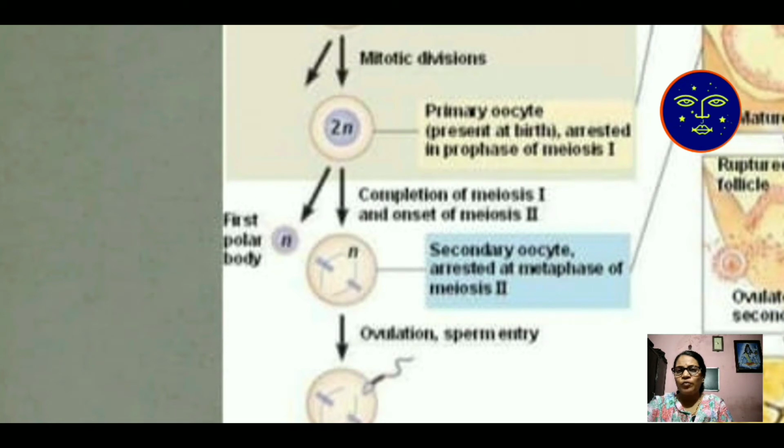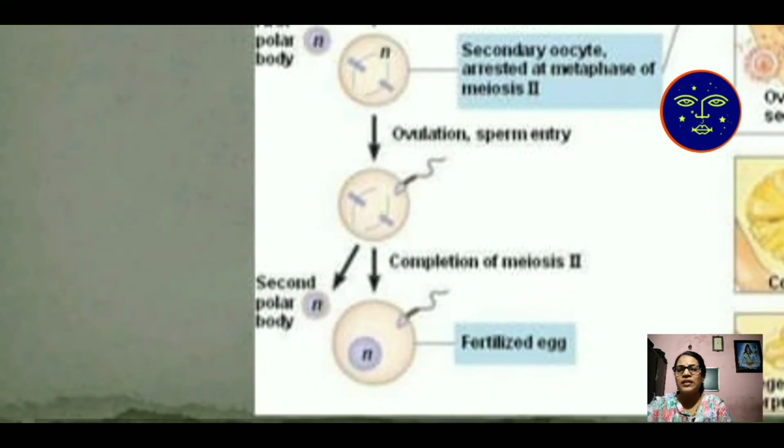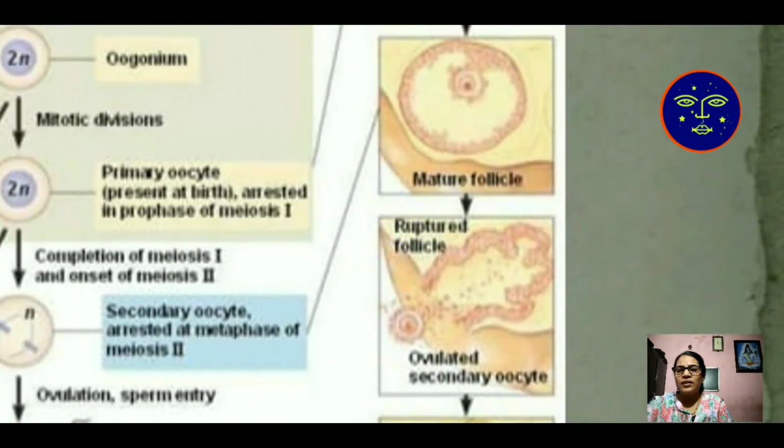When it undergoes the first meiotic division and produces the first polar body and the secondary oocyte, it reduces its chromosome number to n. Then the secondary oocyte undergoes ovulation, and at that time entry of sperm takes place, and then fertilization takes place. This is the total cycle.